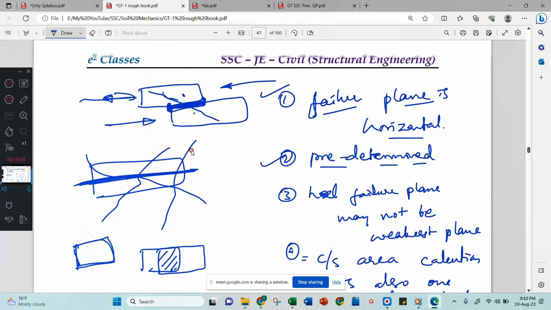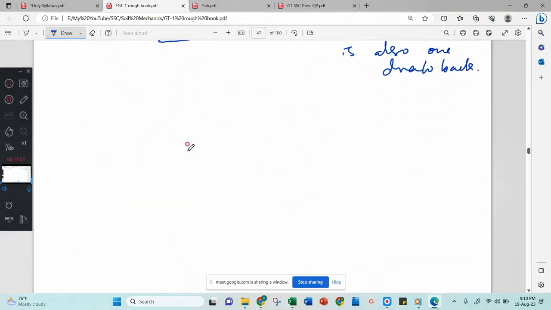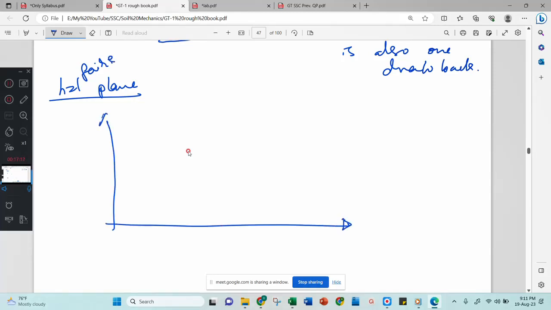These are the drawbacks. Now, for the horizontal failure plane, if I draw more Mohr circles, from the first, second, and third tests you get three points. Then for a particular soil, you draw a perpendicular line from the failure plane, consider that point as the center C and this as the radius R, and draw one more circle.